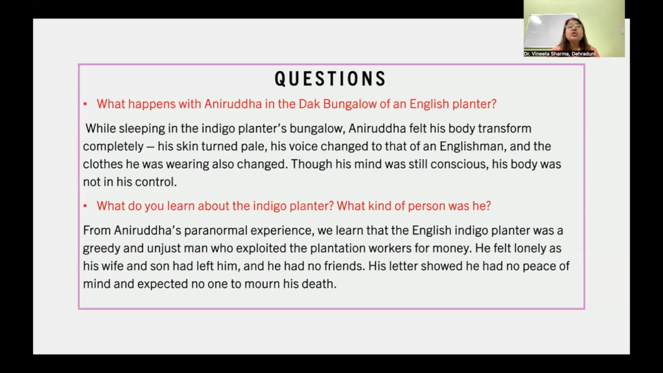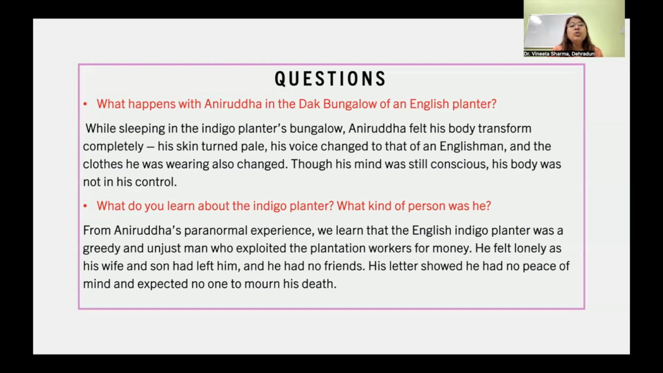What happens with Aniruddha in the dark bungalow? So while sleeping in the indigo planter's bungalow, Aniruddha felt his body transform completely. His skin turned pale, his voice changed to that of an Englishman, and the clothes he was wearing also changed. Though his mind was still conscious, his body was not in his control.